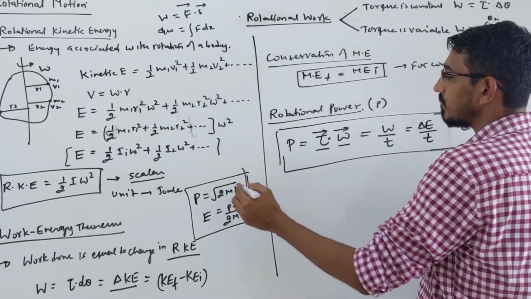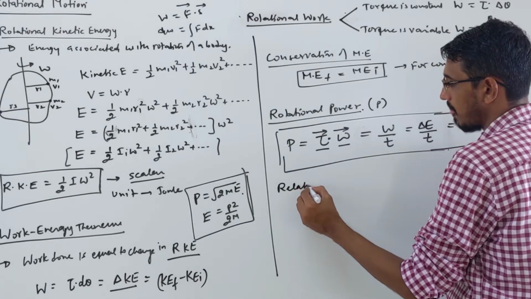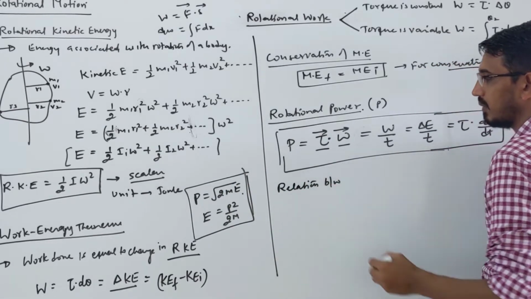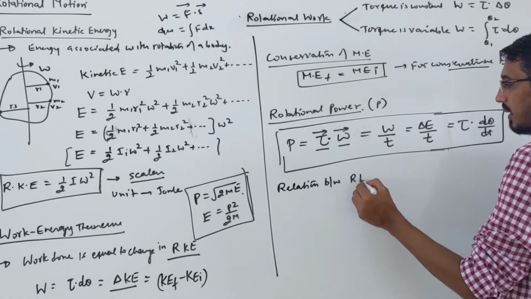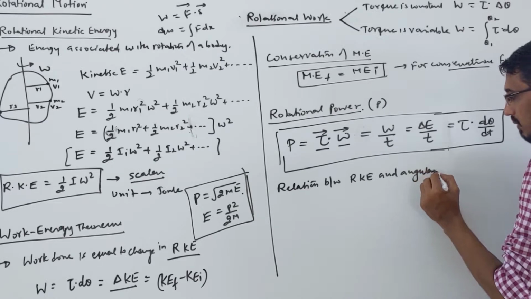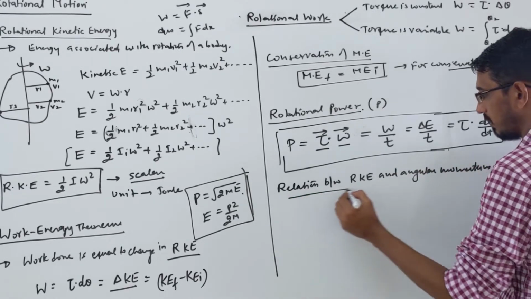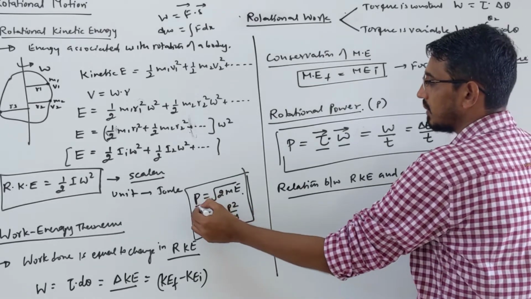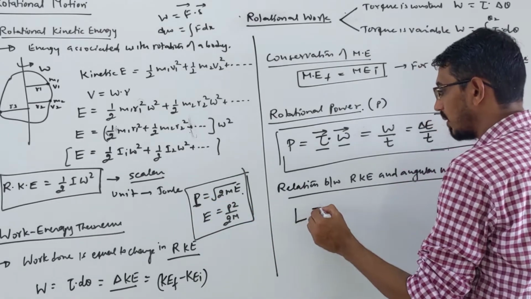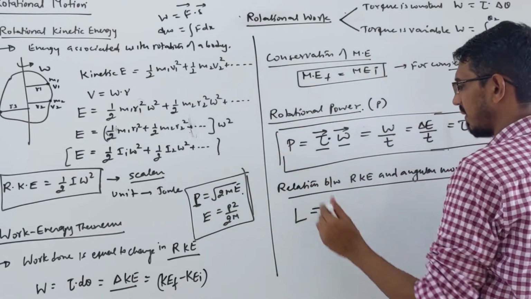So look here, these relations. I am writing here a relation between rotational kinetic energy and angular momentum, like we have done in linear. Exactly the same thing we will do here. So what is the answer? Look here, linear momentum here is called angular momentum L. I am not deriving, directly writing from here, because everything you can write the same way.